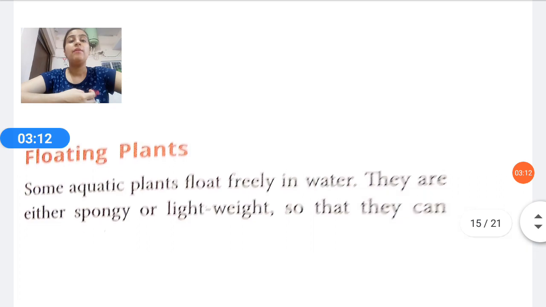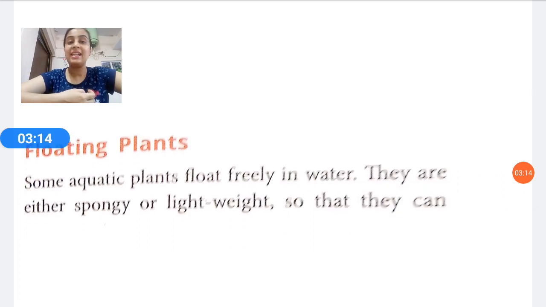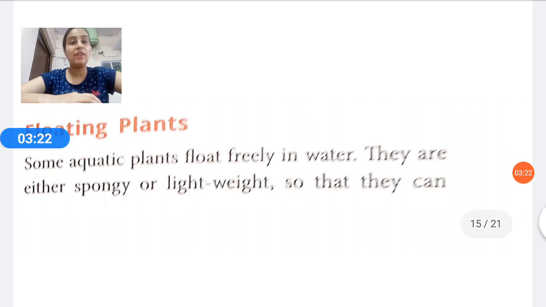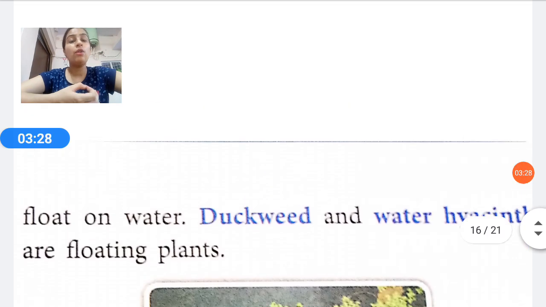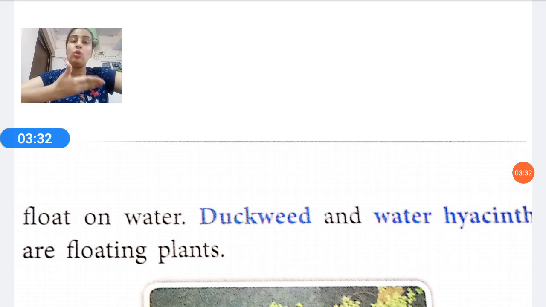First come the floating plants. As the name suggests, they keep floating on the water. Some aquatic plants float freely in water. They are either spongy or lightweight. They are very spongy and light. They are not very heavy, so that they can float on water. Why are they referred to as floating plants? Because they are very lightweight, so they are able to float on water.